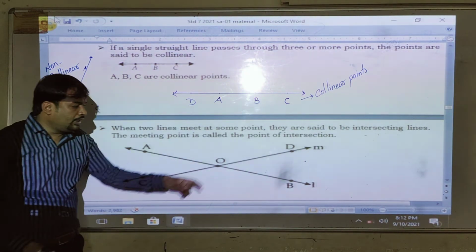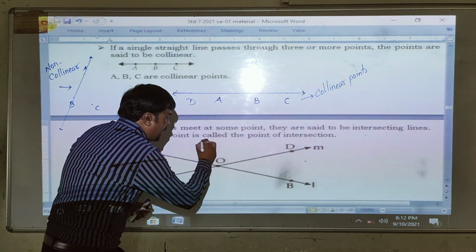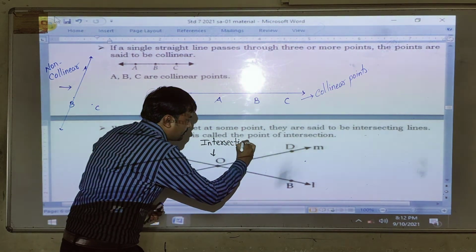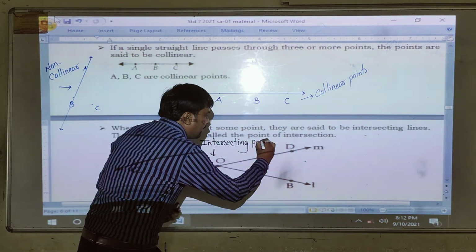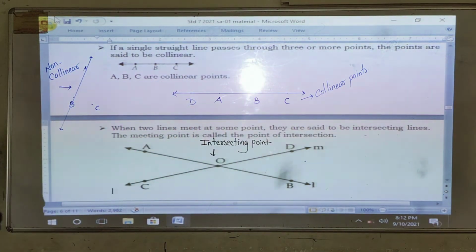So here you can see the point O. This point O is the intersecting point. Clear? Now let's deal with this a bit deeper.